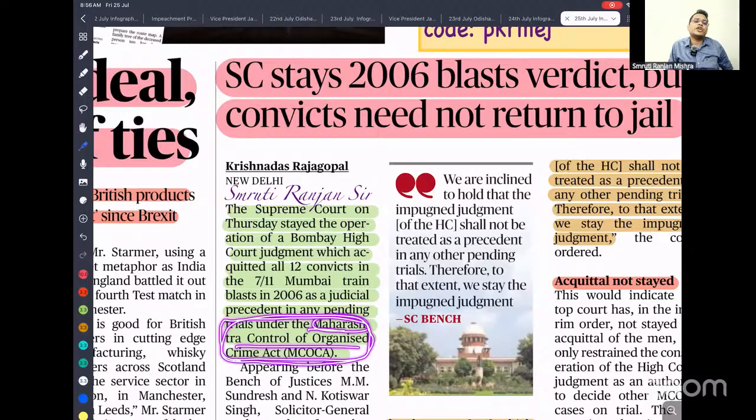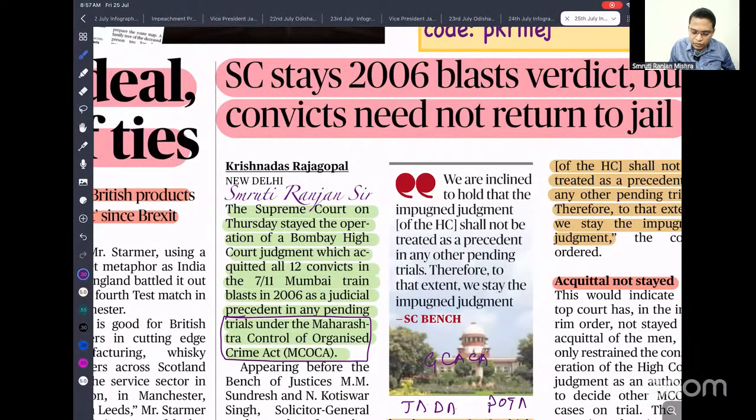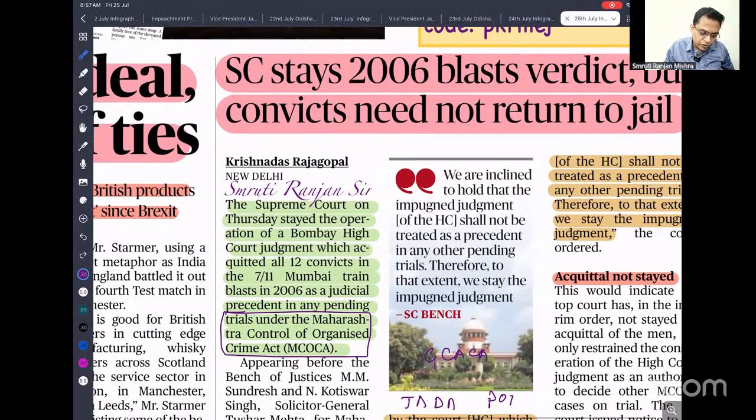Multiple state governments have created some laws to deal with terrorism, so you have to note them. It is called MCOCA. Another state, Gujarat, also has GCOCA. Other laws like TADA, the Terrorist and Disruptive Activities Act, and POTA. So these are a few anti-terror laws that have been enacted in India to deal with terrorism. Okay? So you need to remember that.